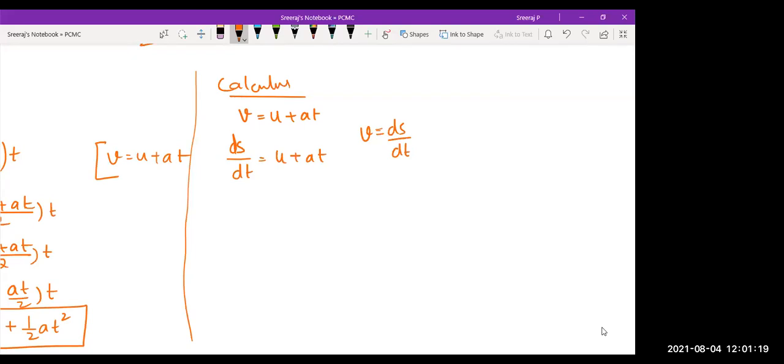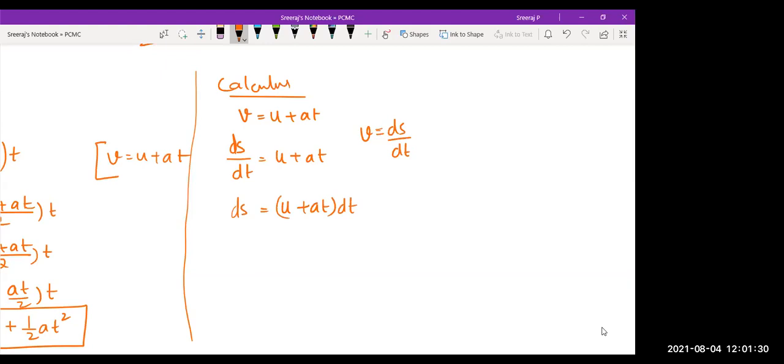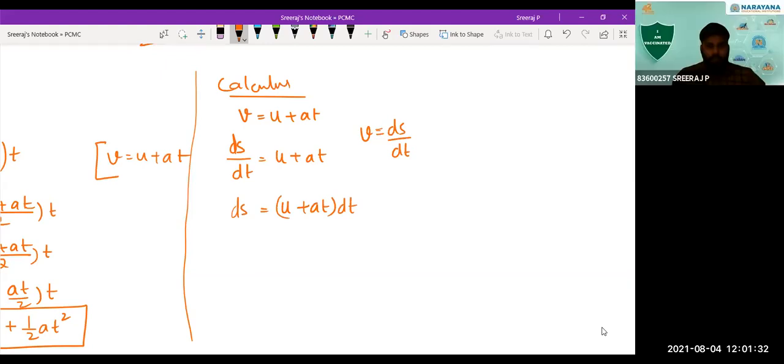So next, I'll keep ds only on the left hand side, dt I'll take to the right hand side, u plus at into dt. Now what will be the next step? You tell me. Integrate. You integrate ds, and the right hand side also you integrate u plus at into dt. The left hand side you are integrating for the displacement. Displacement is from where to where? 0 to s. Correct? Displacement is from 0 to s we are finding.